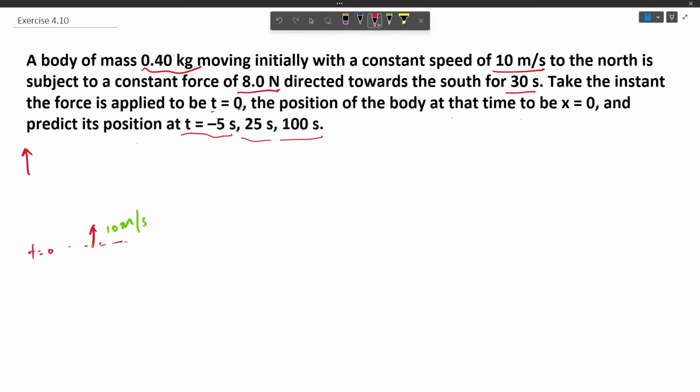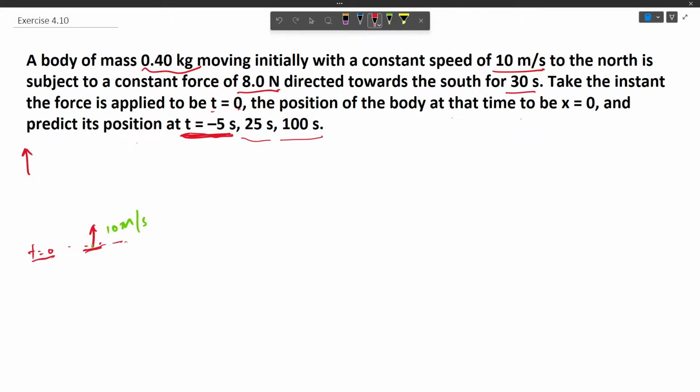So we have to find at first the position at t equals minus 5 seconds. Minus 5 here is referred to the 5 seconds before time t equals 0. Since the force is applied at t equals 0, we can assume that before t equals 0 the body would be traveling with a constant speed of 10 meter per second.